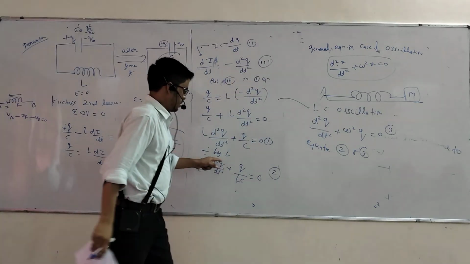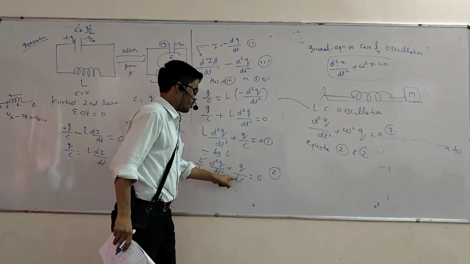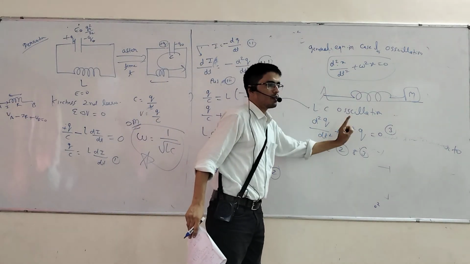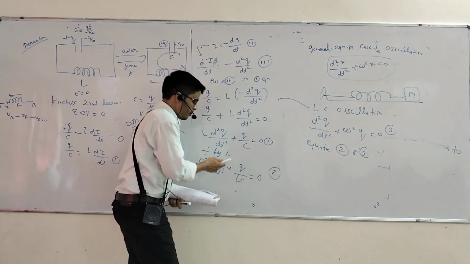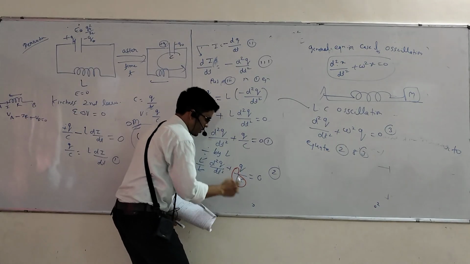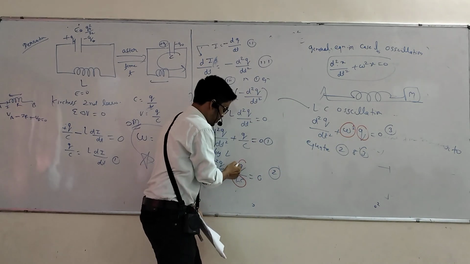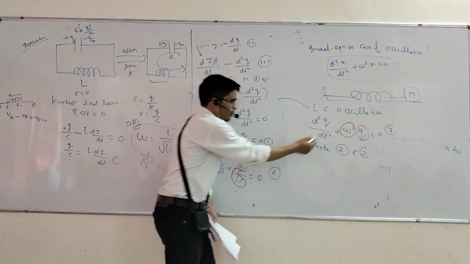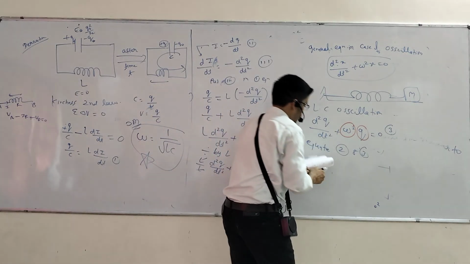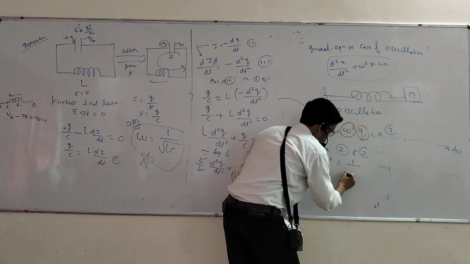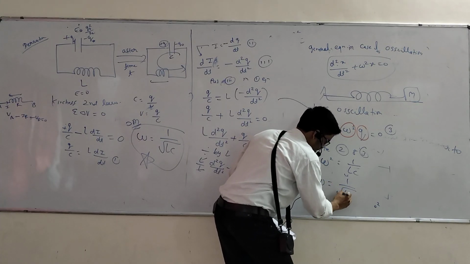Tell here. d square q upon dt square, d square q upon dt square. Here what is present? Q upon LC, na? Here what is present? Omega square q. So what is the value of omega square? 1 upon LC. Check. Q here, q here also. So what is the value of omega square? 1 upon LC. So I am writing directly that formula. Omega square equals 1 upon LC. So omega equals 1 upon root LC.